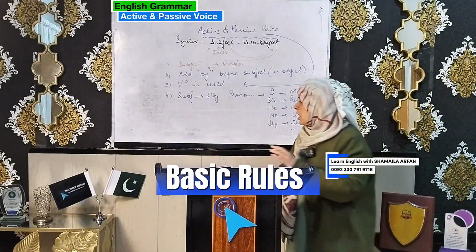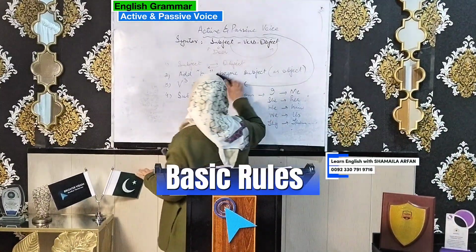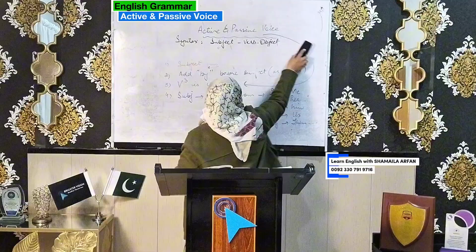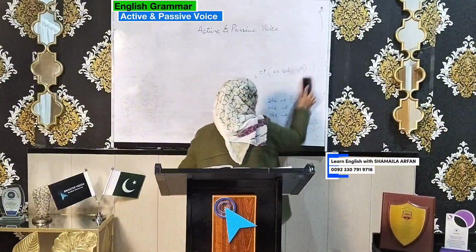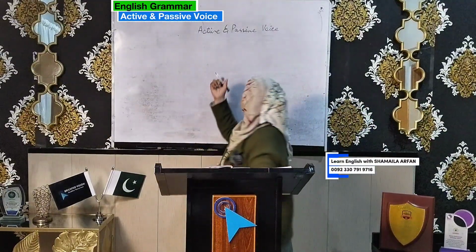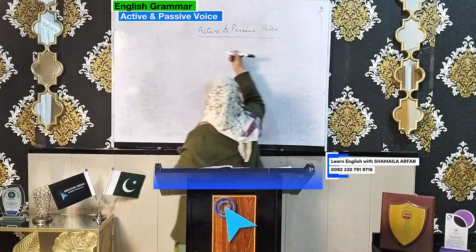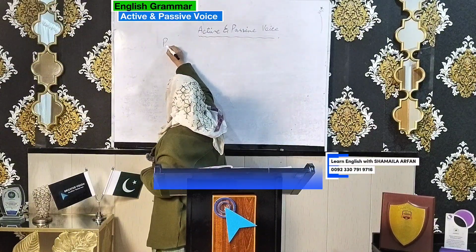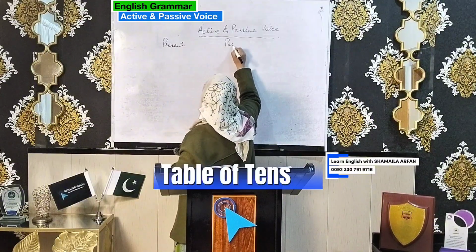Now I'll make a quick table for you, of active and passive voice of all the tenses. I'll give you the table on the side as well, but here I'll draw for you. Okay, alright. So let's talk about the table of active and passive voice. Present, past and future.